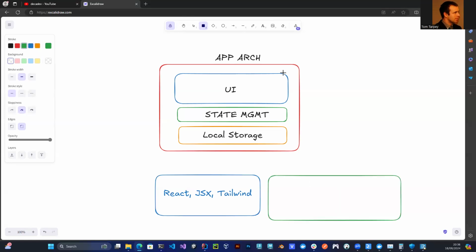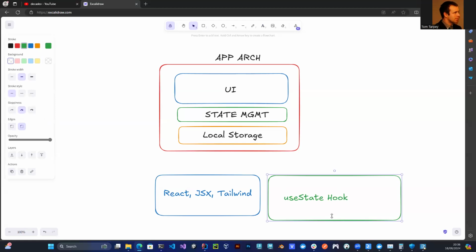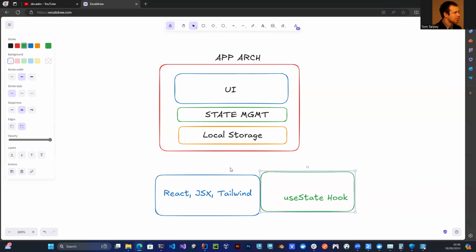So for the state management, I kind of just want to use a hook. So useState. Yeah, that's all I need for state management at this point. We don't need to over-architect the whole thing, so we can keep it fairly straightforward and simple. At this point, I'll just clean this up a little bit. It doesn't have to be perfect. It's just ideas on a thing. It's like scribbling down your ideas.